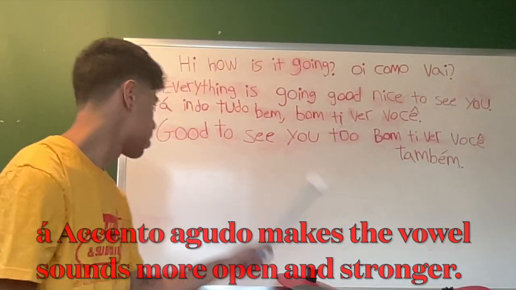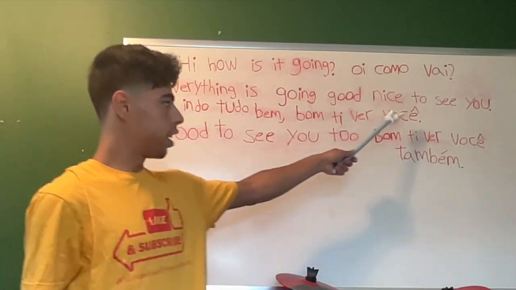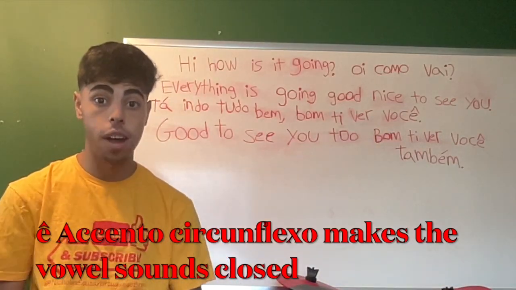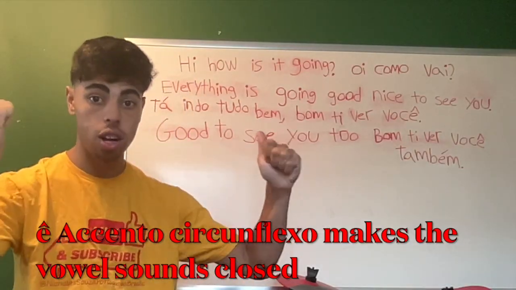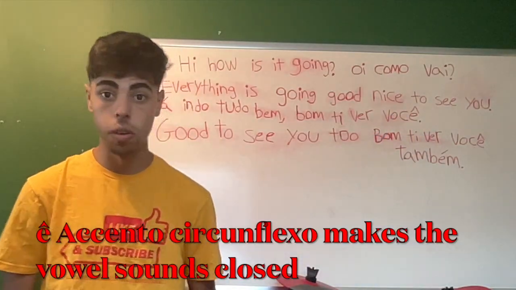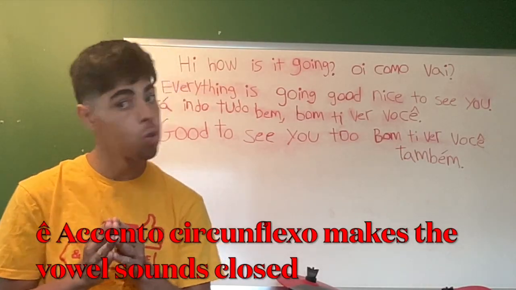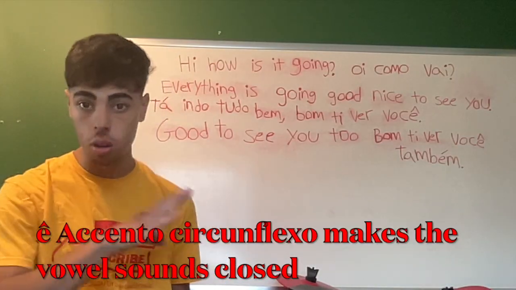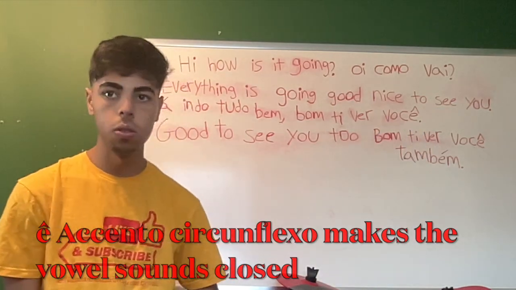So look, when you're pronouncing, you're saying da. Da. And then the other one right there, on top of the E, over there on você, is more like a closed vowel sound. Which means you are not going to make it more open, or wide, or stronger like the last one that I just taught y'all right there. If you see this one right there, that one is going to make it more like a closed vowel sound. You're not going to pronounce it like a regular vowel sound. It doesn't matter what vowel it's on. It's going to be the same effect. It's still going to be closed vowel sound. So you're going to see that one. It's called acento circunflexo.